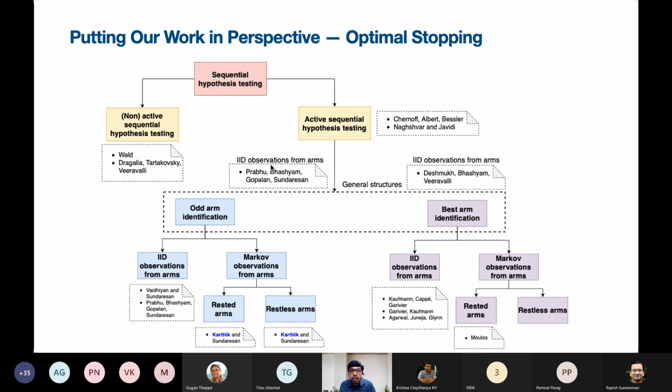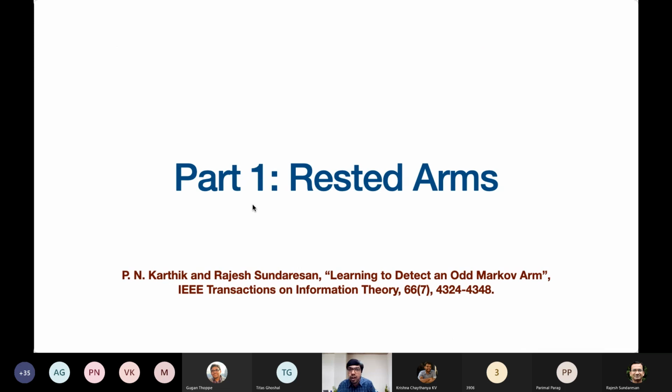I'm going to speak about some of these works towards the end of the talk, as to how our work can fit within these broad frameworks and could possibly be generalized to these higher levels as well. This is a natural stopping point, because next I'm going to start with the analysis of the rested arms setting, that is, when the movies are paused. I'm going to provide an analysis of that, and I'm going to lift the ideas to analyze the setting of all movies continuing to play. If there are any questions, I'll be happy to take them at this moment, else we can proceed.